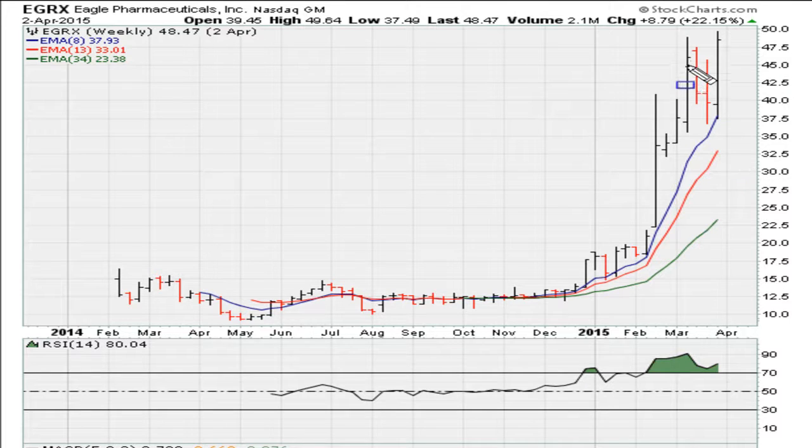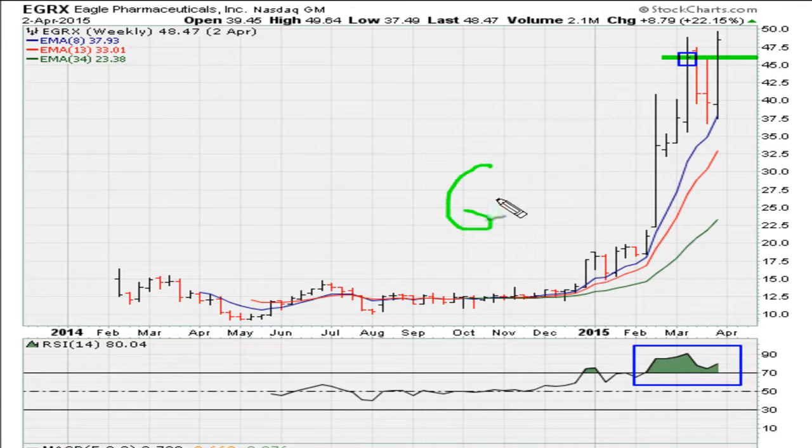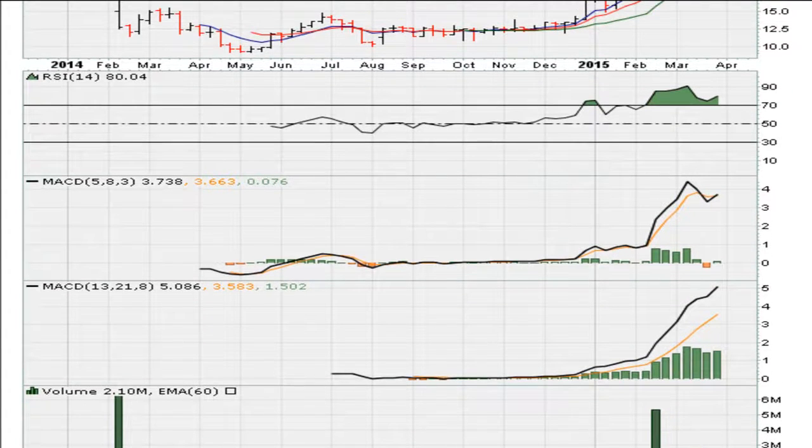And let's take a look at the other subsequent breakout. Believe it or not, the stock did go on to break out again here, or about April of 2015. At the same time, we see that breakout takes place with the RSI already trading above 69.1. So this is a superior breakout. Yes, the stock looked extended, as you can see, but this was a fresh breakout. Let's confirm that the MACDs were also breaking out at the time, and we can see, yes, MACDs were already trading at fresh highs, and that was why that was still a buy.